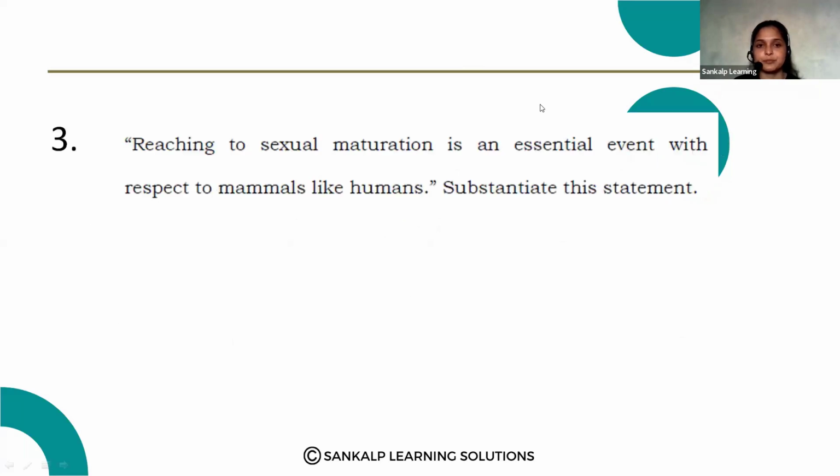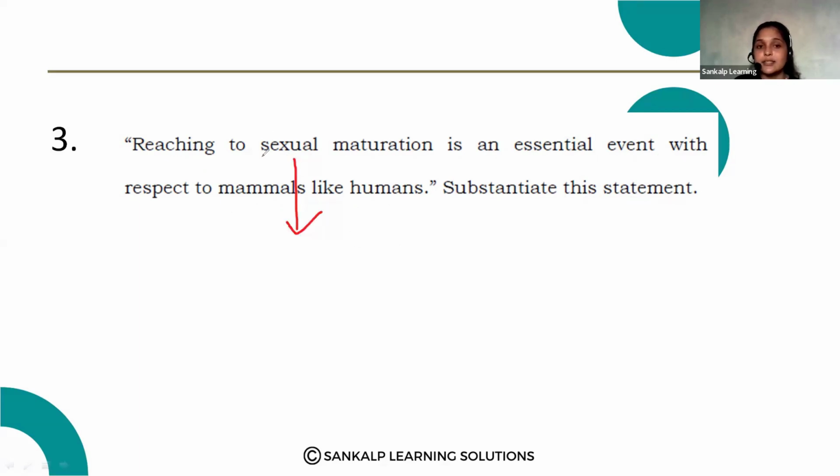Next question. Reaching sexual maturation is an essential event with respect to mammals like humans. Substantiate this sentence. Reaching sexual maturation in mammals like human beings is a very important event.